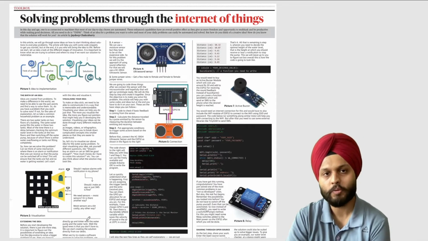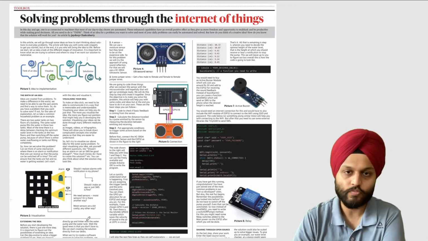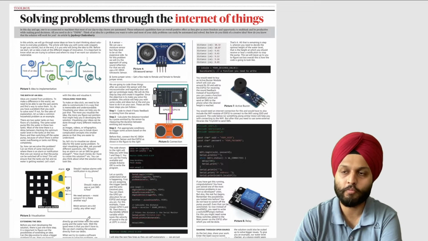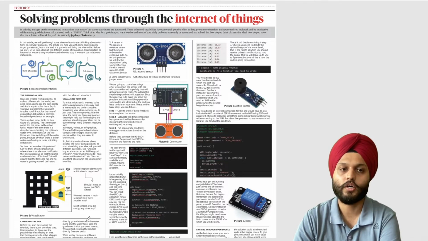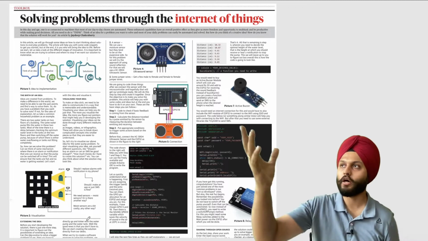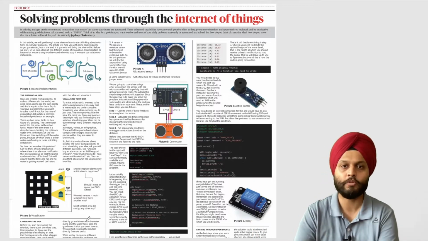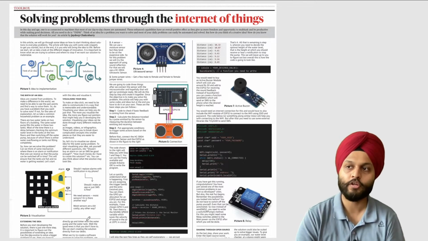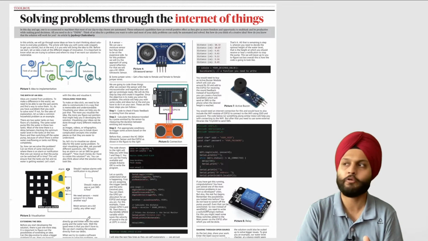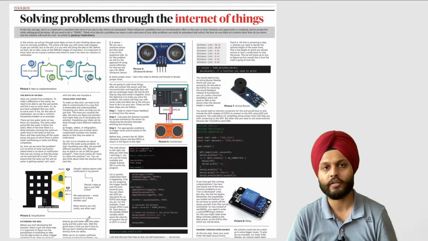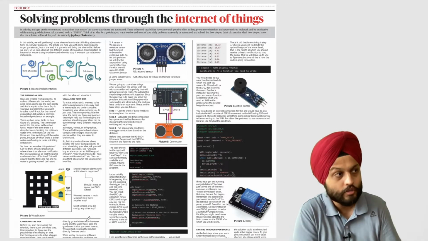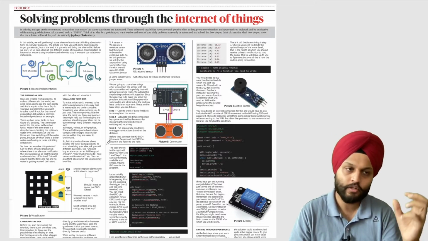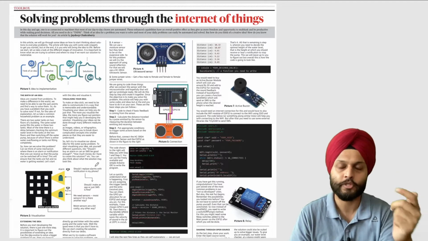Okay, next is solving problems through Internet of Things. So Internet of Things is, I think, anything that you have these days, your mobile phone connected with your smartwatch. Anything that is connected with the internet nowadays, smart ACs, Alexa, all of these are examples of Internet of Things. Your automobile may have certain sensors which tell how many kilometers it has run. It may be relaying information to the service center, saying that your service is due or there is this fault. So Internet of Things: things connected with internet, sensors connected with internet and relaying information.